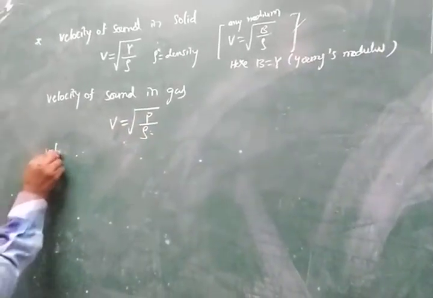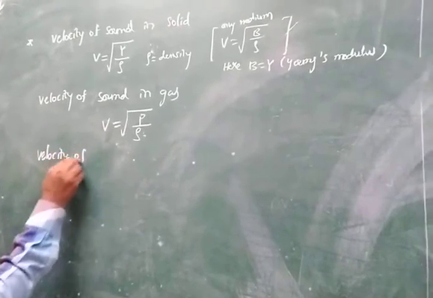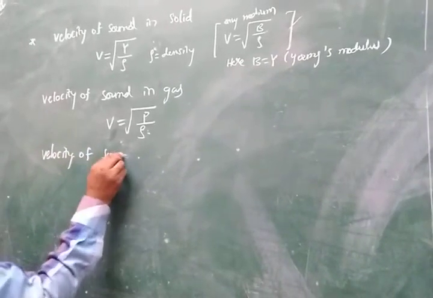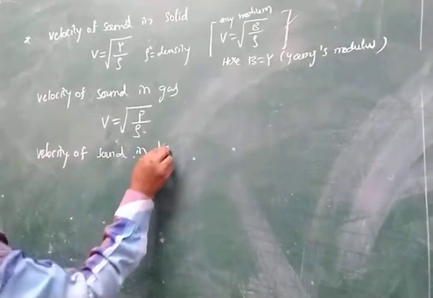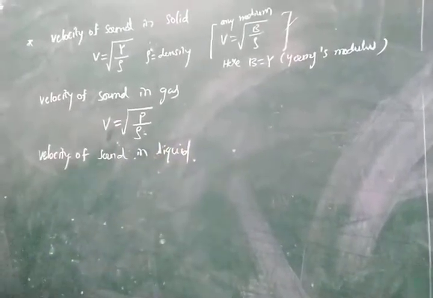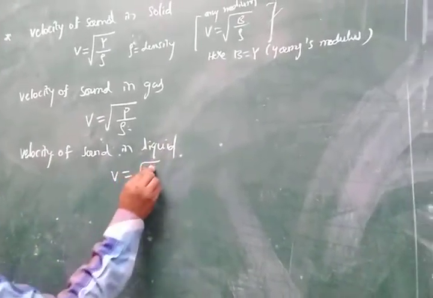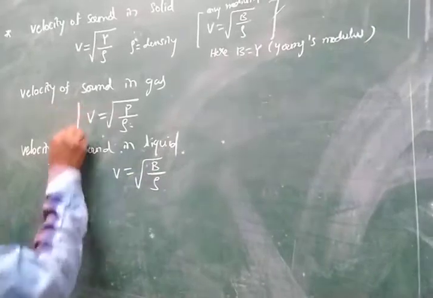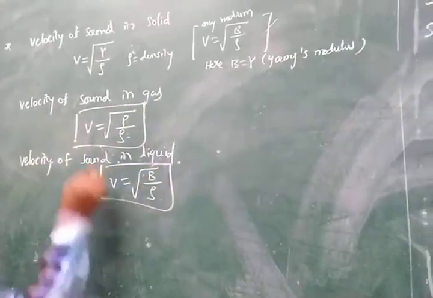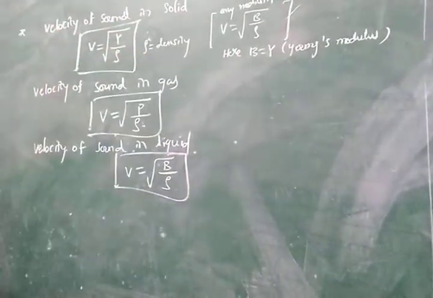And the velocity of sound in liquid: V is equal to the square root of B by rho. These are the three formulas, using Laplace's correction.